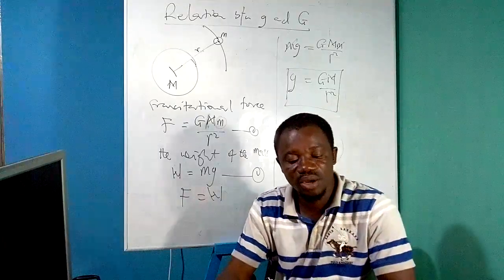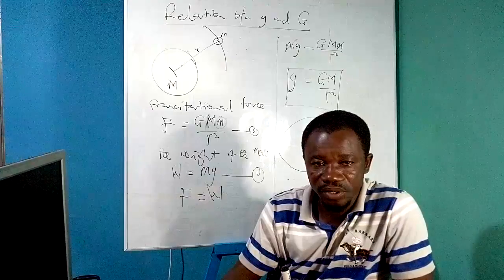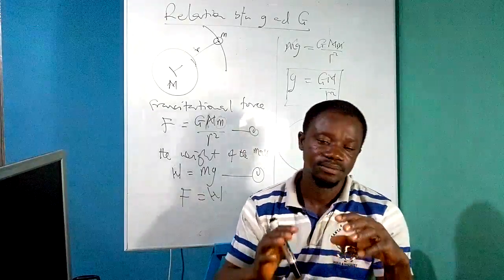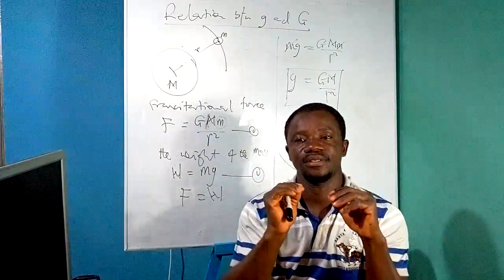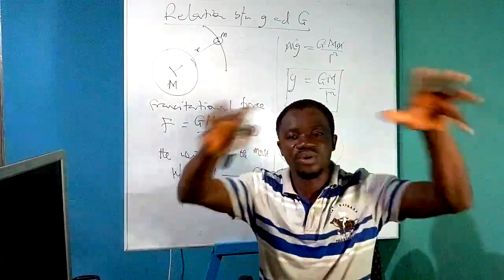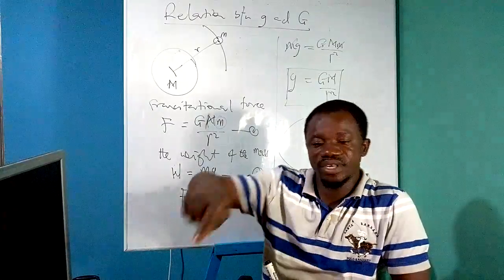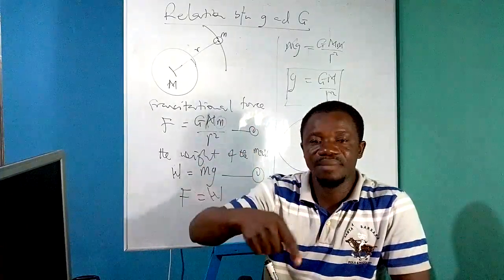Then we talk about another concept that we call gravitational field. Remember that the Earth or any mass exerts a force around itself. So there is a region around this mass where the force due to the mass is felt.